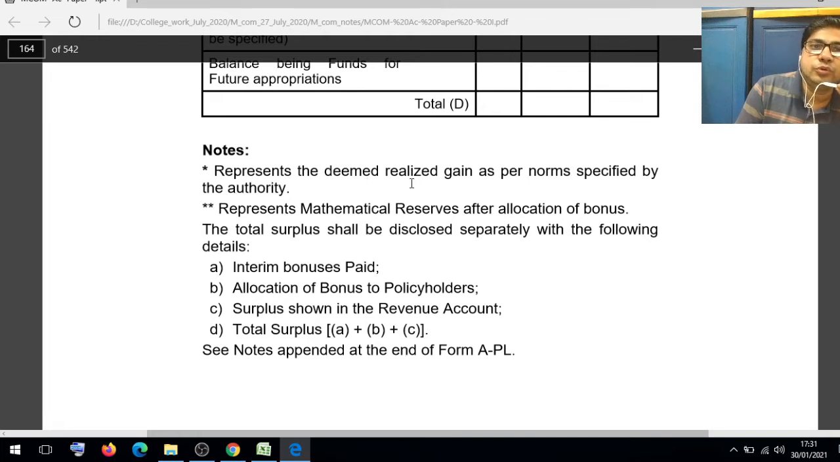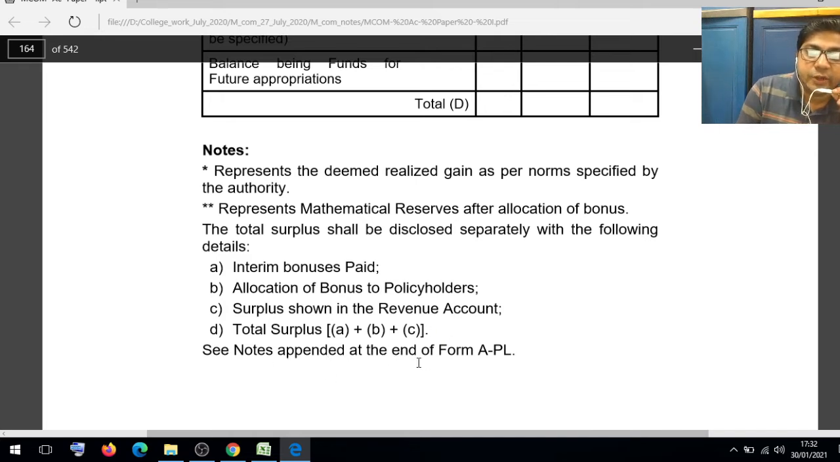Represent the deemed realized gain as a norm, as per the norm specified by the authority. Represent the mathematical reserves after allocation of the bonus, and total surplus shall be disclosed separately with the following details: interim dividend, bonus paid, allocation of the bonus to the policy holder, surplus shown in the revenue account, total of the ABCD, and see the note.